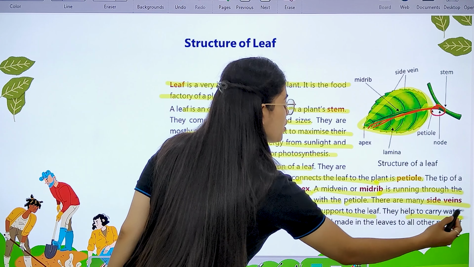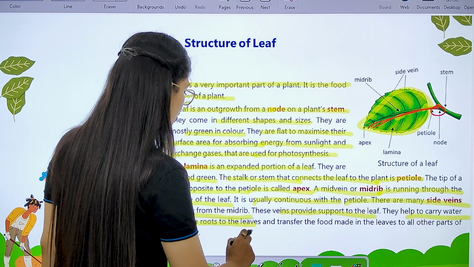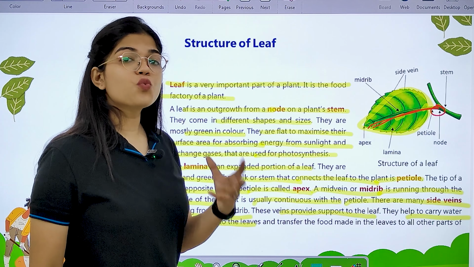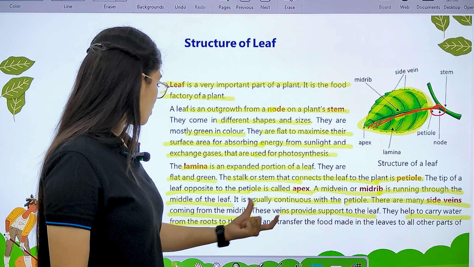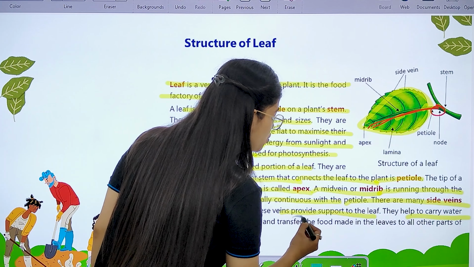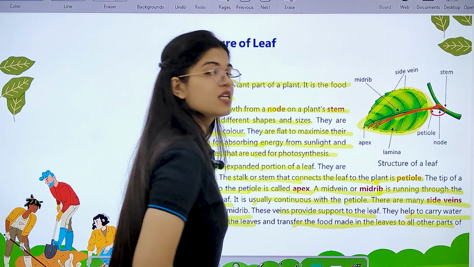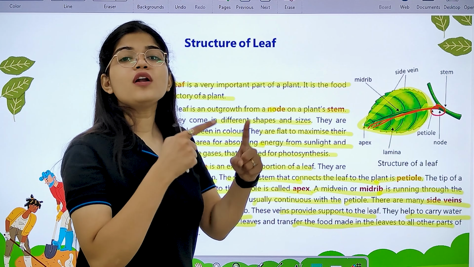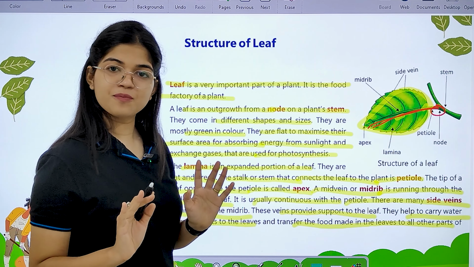Okay, also they help to carry water from the roots to the leaves. Now another function of the vein is to what? That these carry water from the roots to the leaves, and the food prepared in the leaves is being transferred by the veins only to all different parts of the plant. Okay.